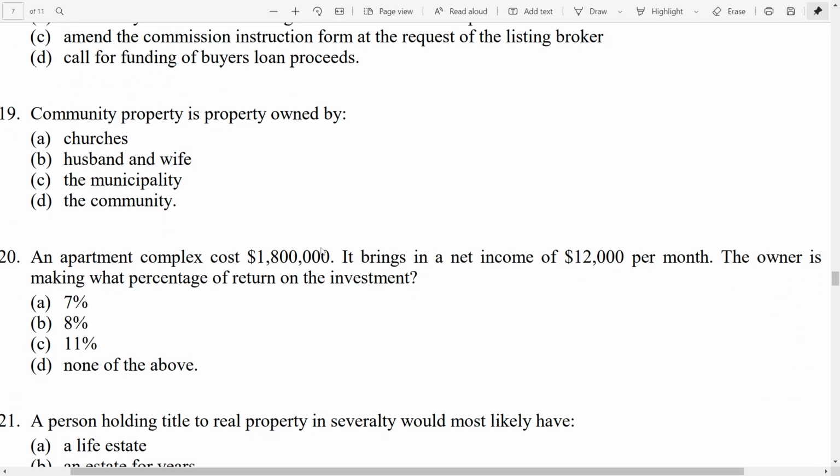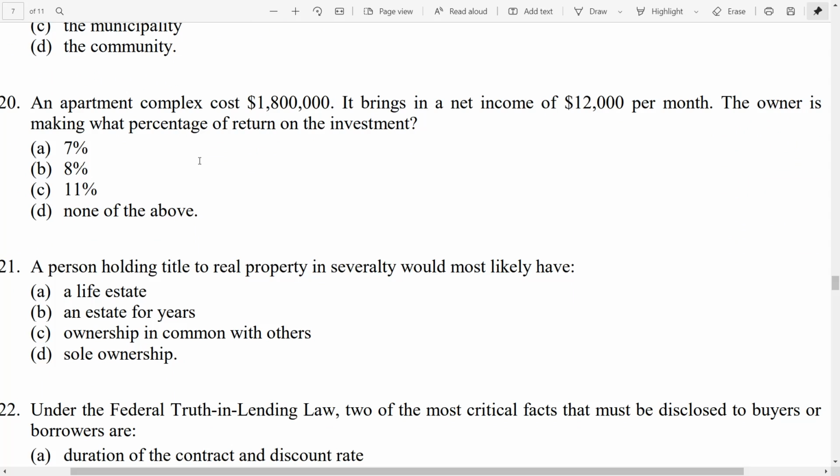19. Community property is property owned by A, churches, B, husband and wife, C, the municipality, D, the community. So community property is a type of vesting, a type of concurrent ownership, and the concurrent ownership has to be between two spouses to be able to hold property as community property. So what is the example of two spouses? Not churches. Husband and wife, those are two spouses. The municipality, no. The community, no. So the best answer is B, husband and wife.